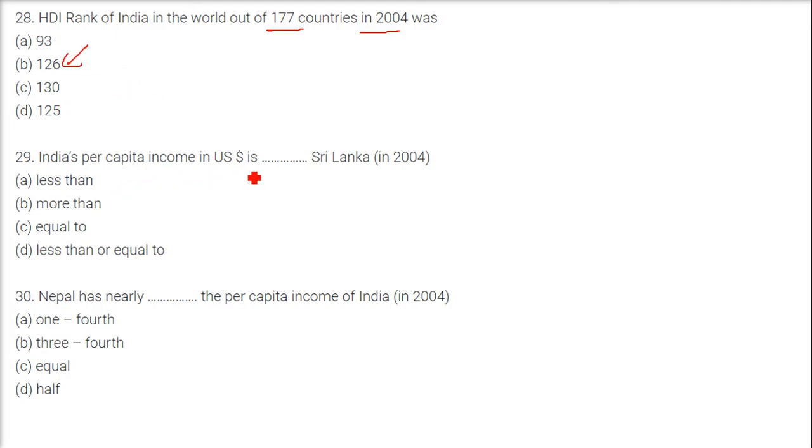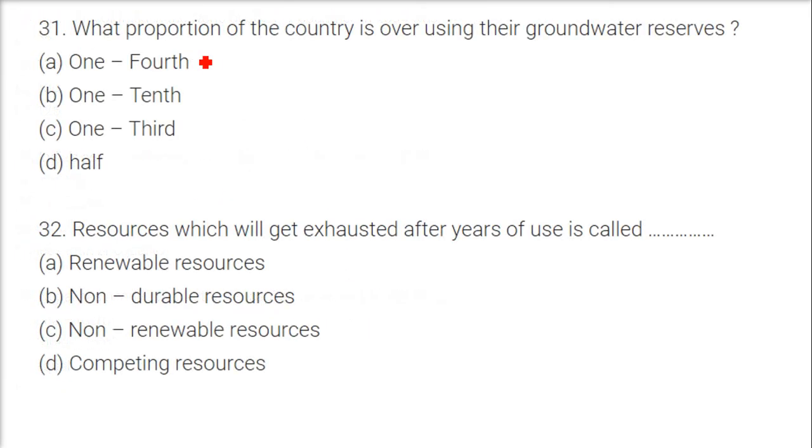India's per capita income in US dollars is less than Sri Lanka in 2004. So 29 will go with less than. Nepal has nearly half the per capita income of India. What proportion of the country is overusing their groundwaters? The answer is 1/3 of the country. We are overusing the groundwater reserves. Resources which will get exhausted after years of use are called non-renewable resources. We cannot renew them.